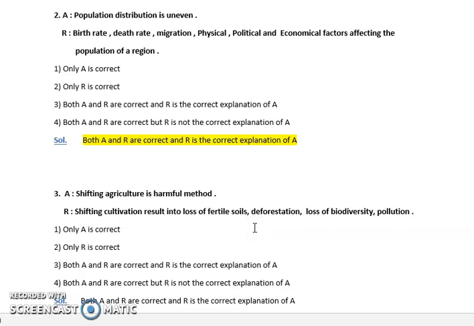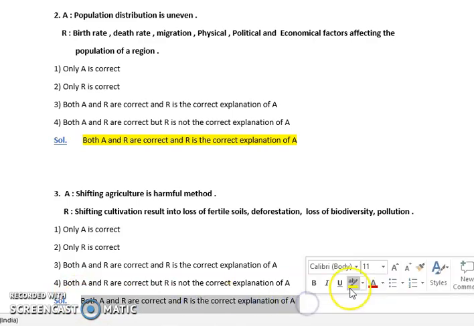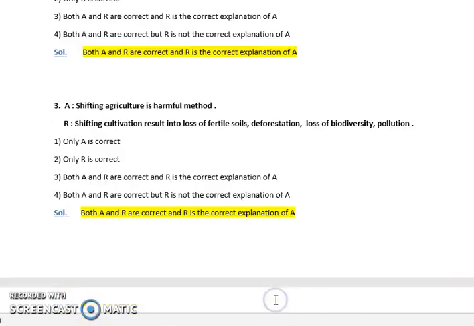Let us move further. Shifting agriculture is a harmful method. Shifting cultivation results in loss of fertility, deforestation, loss of biodiversity and pollution. So definitely shifting agriculture is, to some extent, really harmful. They burn the land and keep it fallow for some days. Because of that there is a lot of soil quality degradation and soil erosion, and because of that pollution takes place. So both the statements are correct and R is giving a correct explanation for A.